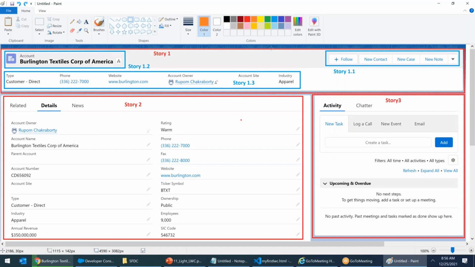Write down, to display button in a Lightning page. There are 4 types of buttons available. Number 1, write down there are 4 types of buttons available in Lightning. Number 1, first one, lightning colon button.